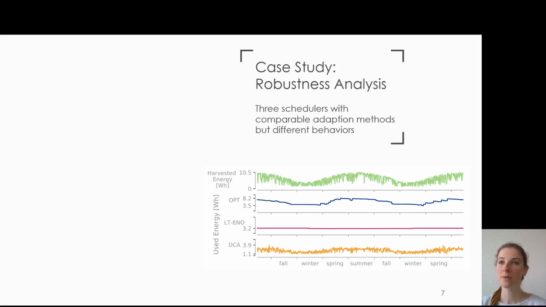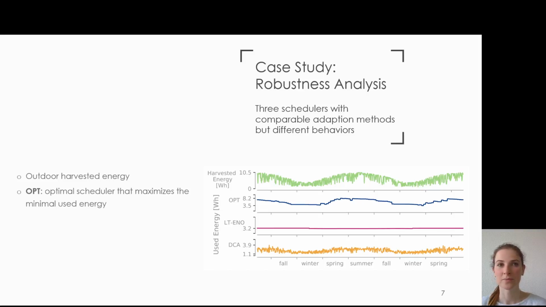For this, we'll look at the schedulers in an outdoor scenario where the energy the system harvests is shown in light green. The first scheduler maximizes the minimal used energy and does so provably optimal when predictions are accurate. Its used energy is relatively stable and high.